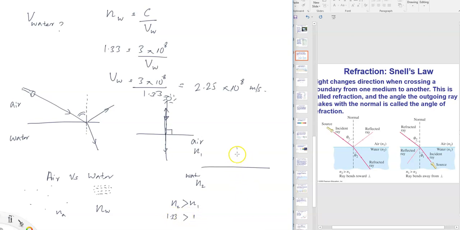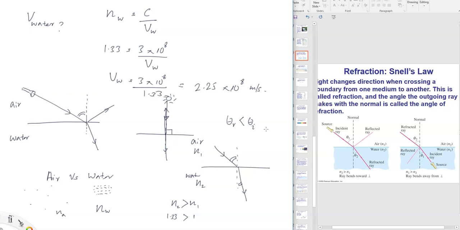So when light goes from a thin medium to a denser medium, it bends towards the perpendicular line. Or in other words, the angle becomes smaller, right? Theta r will be smaller than theta i. When it goes from a thin medium to a denser medium, it bends towards the normal, making a smaller refracted angle.